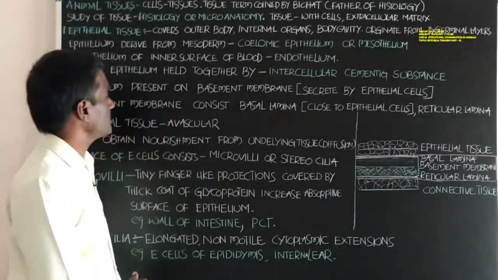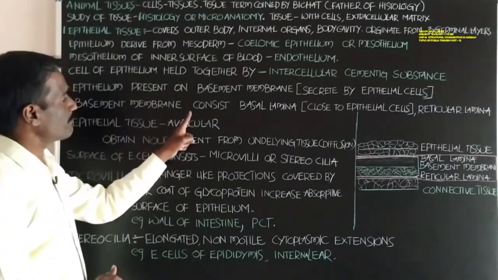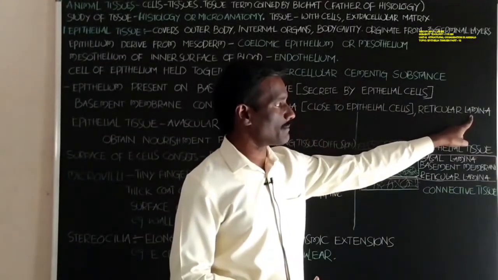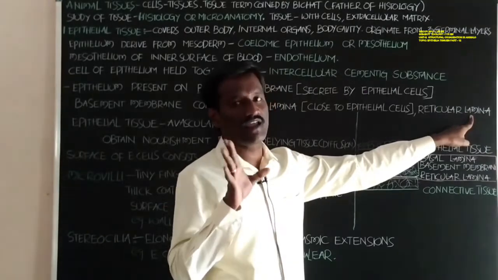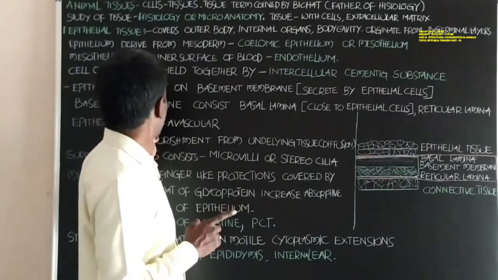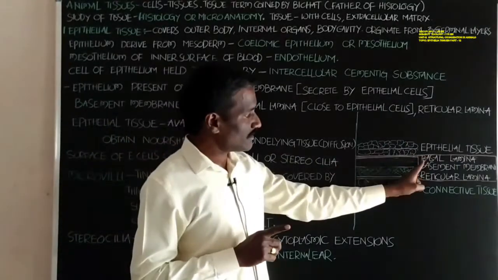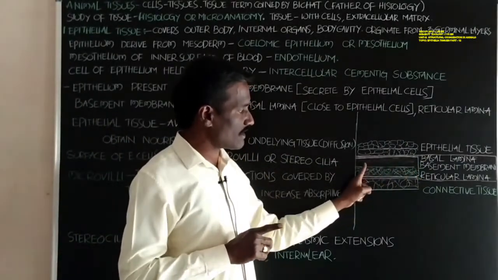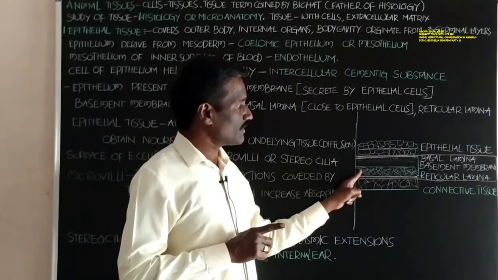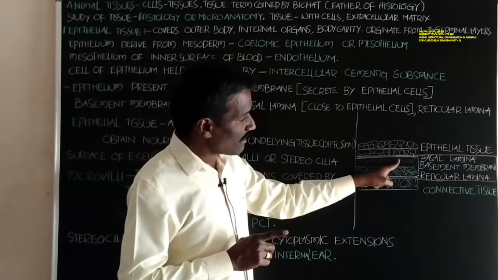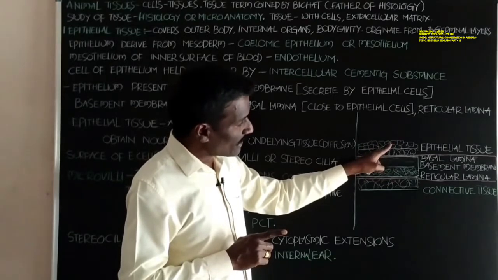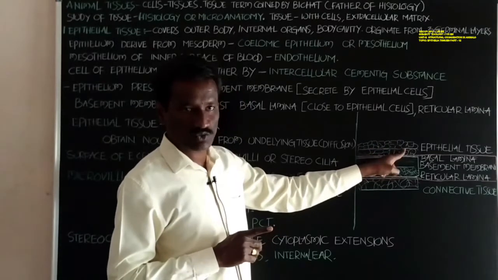Okay, next, the basement membrane consists of basal lamina and reticular lamina. Lamina means thin layer. This is the basement membrane, consisting of basal lamina. This is the basal lamina, and this is the reticular lamina. The basal lamina is located underneath the epithelial tissue.